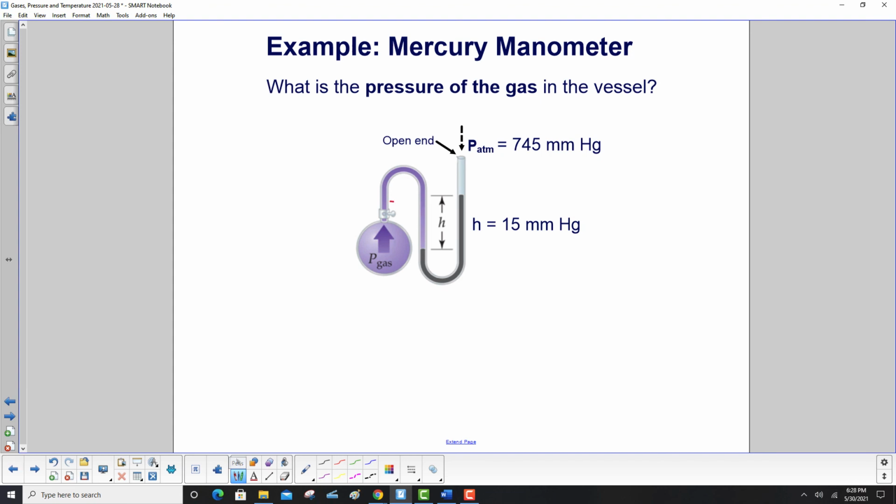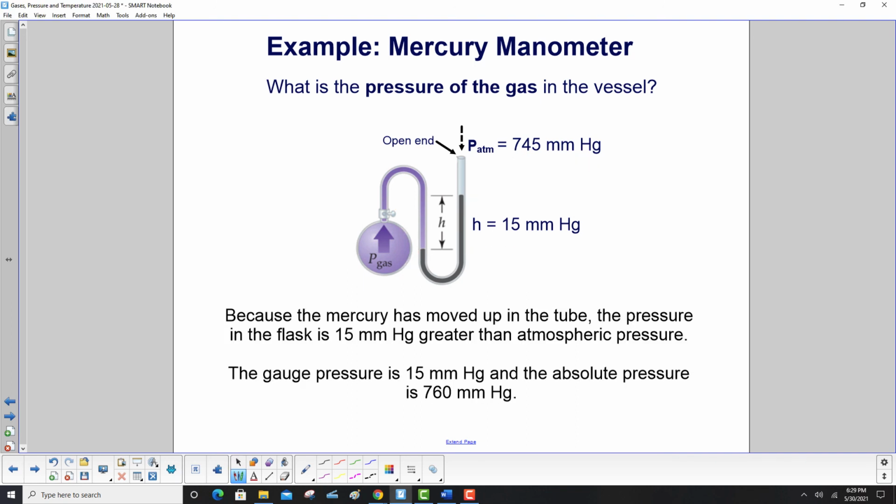Example, what is the pressure of the gas in the vessel here when we have our atmospheric pressure and then we have the height of this column right there? Because the mercury has moved up in the tube, the pressure in the flask is 15 millimeters of mercury greater than atmospheric pressure. The gauge pressure is then 15 millimeters of mercury, that's what the manometer is reading, and the absolute value will be the 15 millimeters plus the atmospheric pressure, so it'll be 775 millimeters of mercury. That's the absolute pressure.